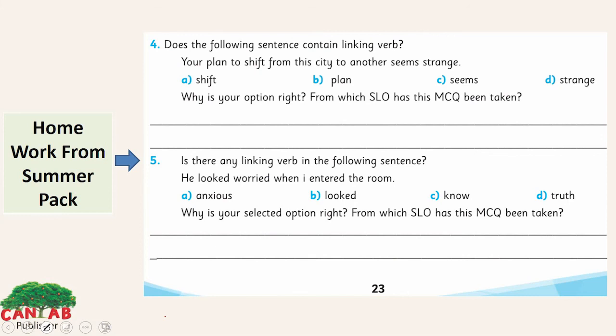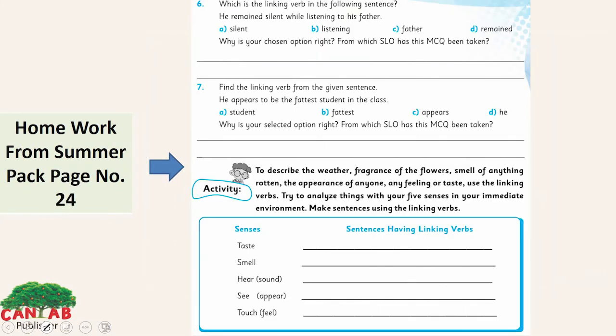This is your homework from Summer Pack, page number 23. This is also your homework from Summer Pack, page number 24. And we have an activity here. You have to describe the weather, fragrance of a flower, smell of anything rotten, the appearance of anyone, any feelings or taste. Use the linking verbs. Try to analyze things with your five senses in your immediate environment. Make sentences using the linking verbs.